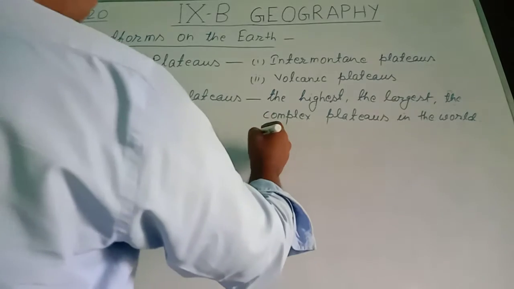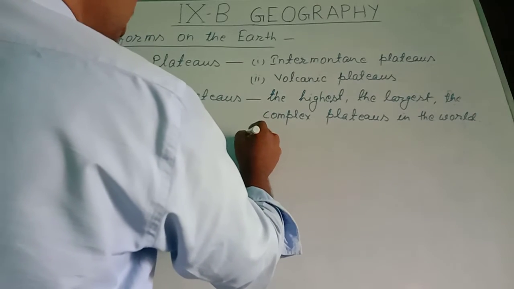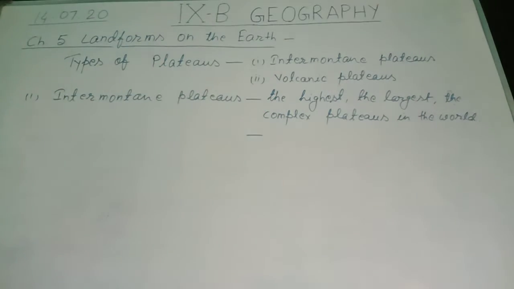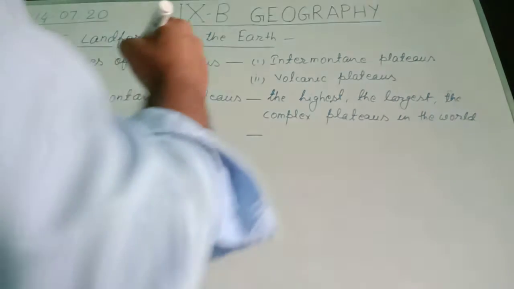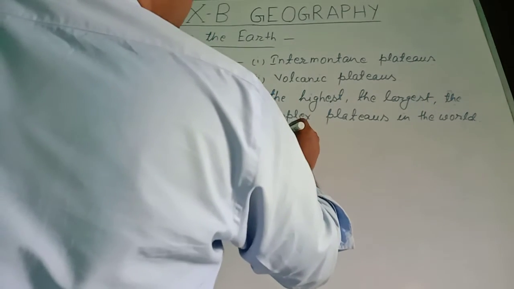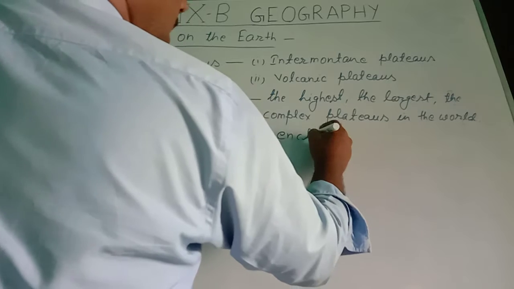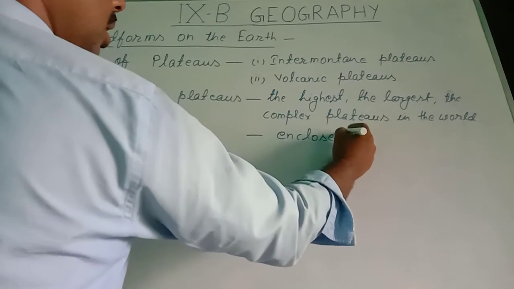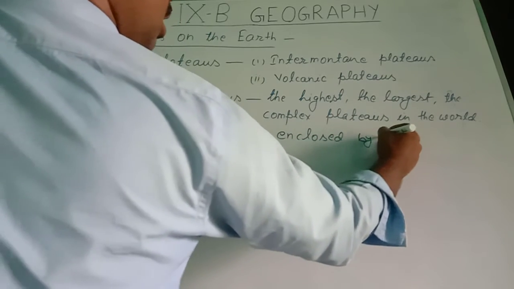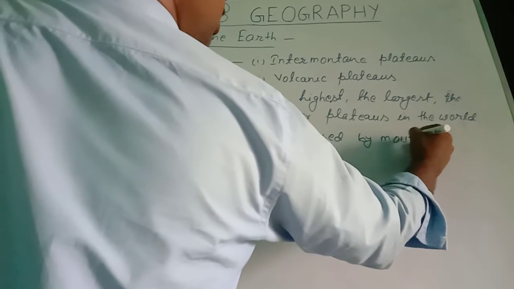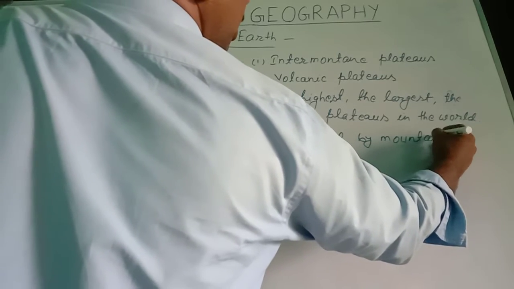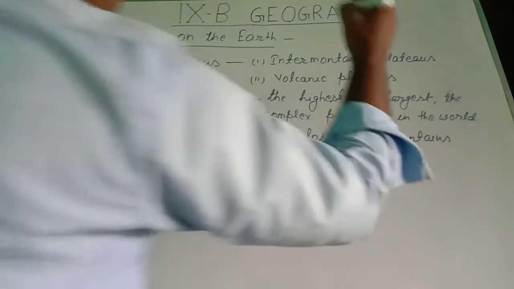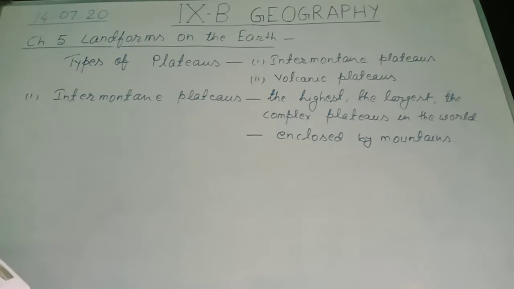Second feature is intermountain plateaus. This name is given because these plateaus are surrounded on all sides by the high mountains. These are enclosed by mountains.